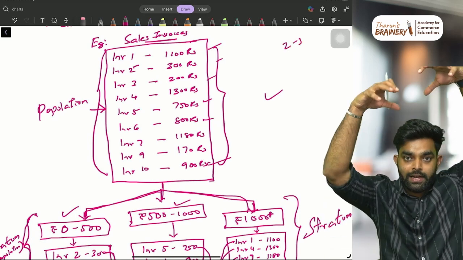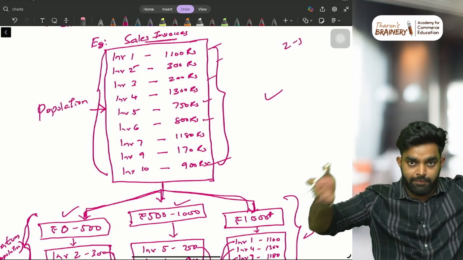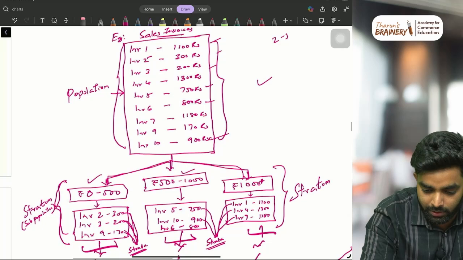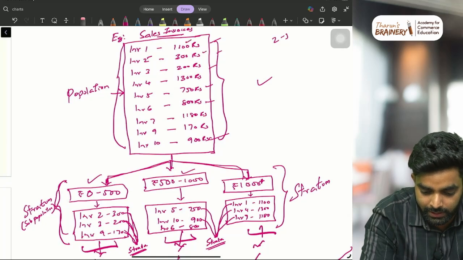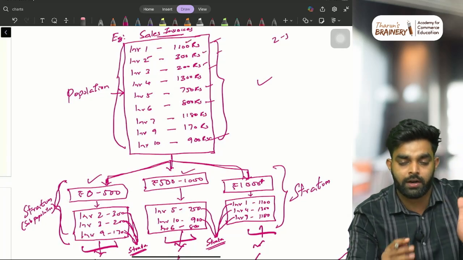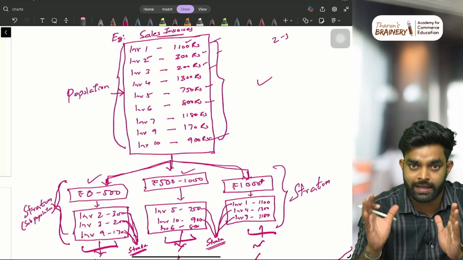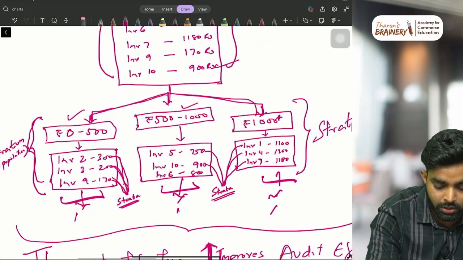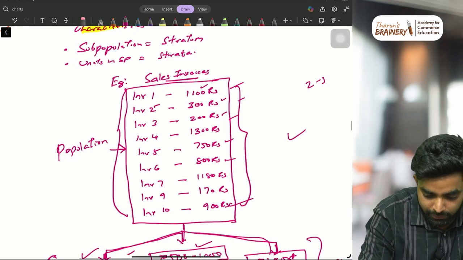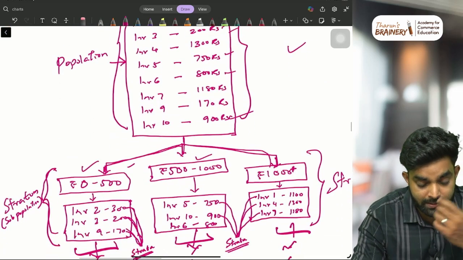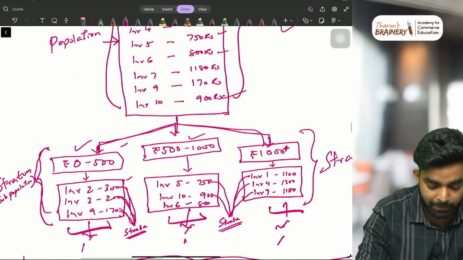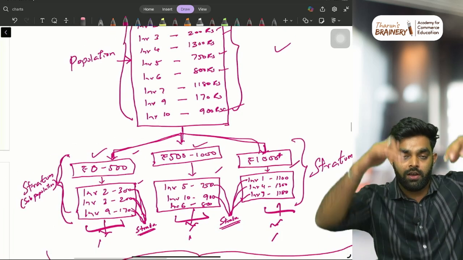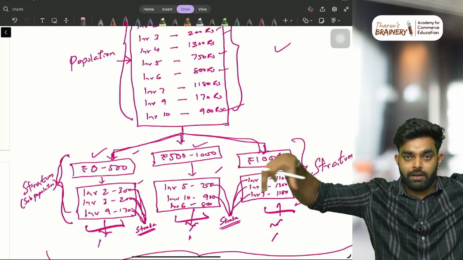So you will divide this entire thing into different strata, into different groups. Here, if you look at the amounts, it is like 1,100, 300, 200. So the range is around 100 to 2,000. So we will make different subpopulations. That is 0 to 500, meaning all the bills with invoice amounts in this range will come here. 500 to 1,000 will go here, invoice 5, 10, 6. This way, we'll divide the big population into different groups.